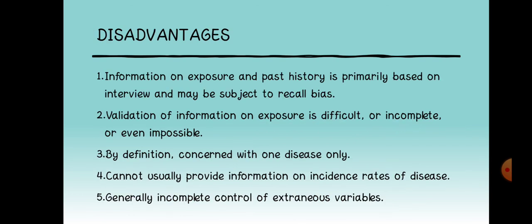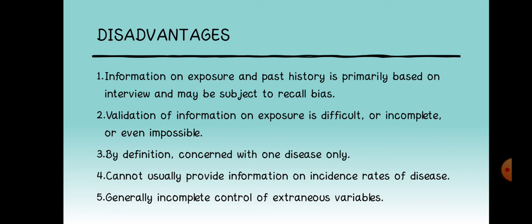These are the disadvantages of case control study. Information on exposure and past history is primarily based on interview and may be subject to recall bias. Validation of information on exposure is difficult or incomplete or even impossible. By definition, it is concerned with one disease only.